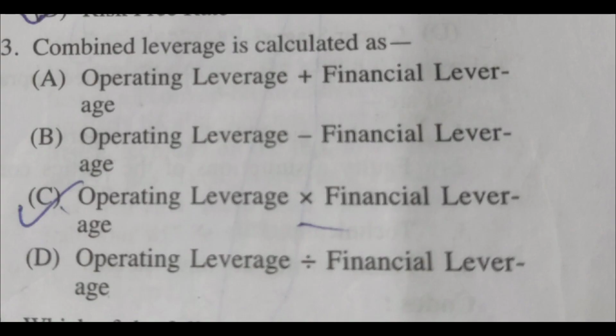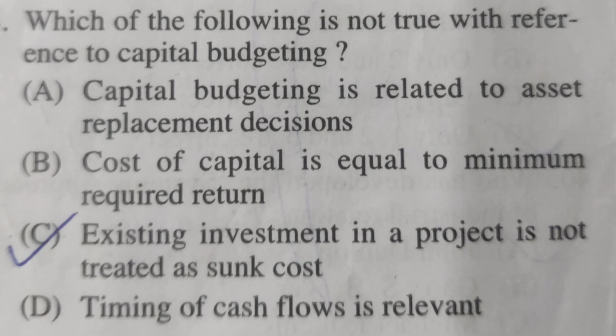Here is the next question. Combined leverage is calculated as option A, operating leverage plus financial leverage, option B, operating leverage minus financial leverage, option C, operating leverage into financial leverage, option D, operating leverage divided by financial leverage. The right answer is option C. We calculate it by multiplying, that is operating leverage into financial leverage. That is the right answer.